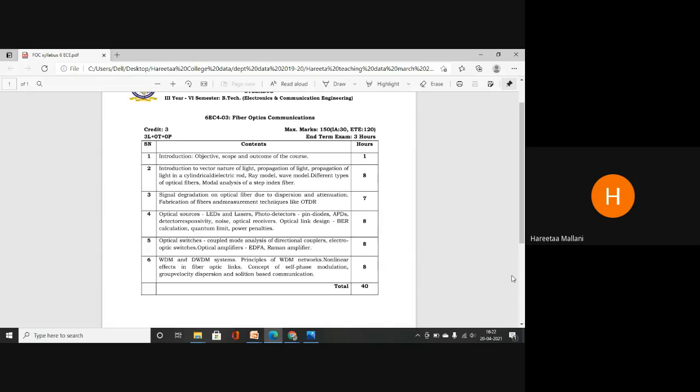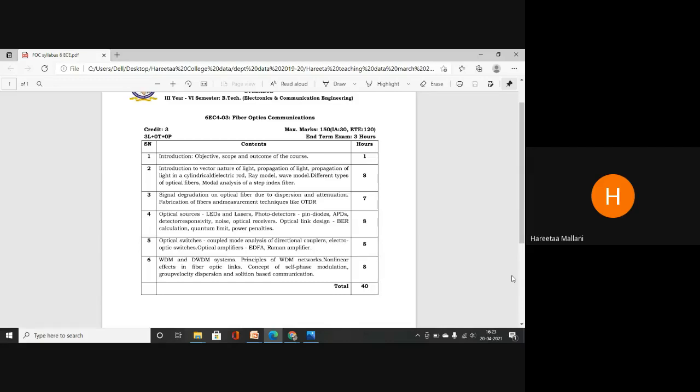So photodetectors consist of PIN diodes and APDs, avalanche photodiodes. Photodetectors means the receiver side which is detecting the light. So light energy is collected, and then this light energy will be converted into whichever energy form you want. PIN diodes and APDs are used for the photodetection process. Then detector responsivity: how much a detector responds to the photon energy, that is detector photoresponsivity.